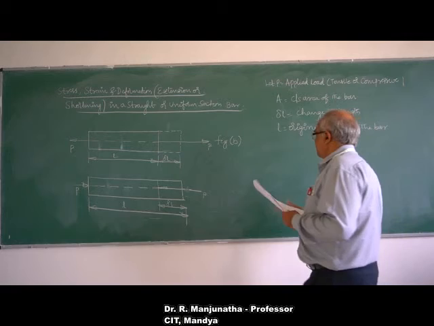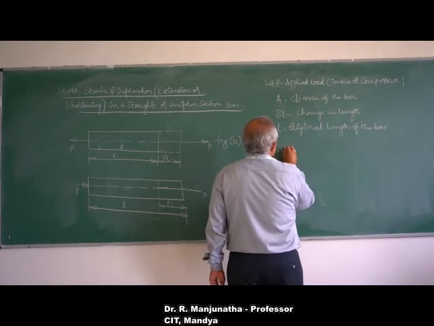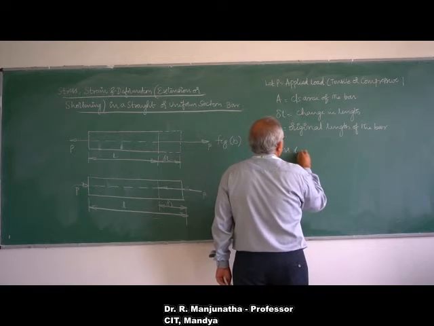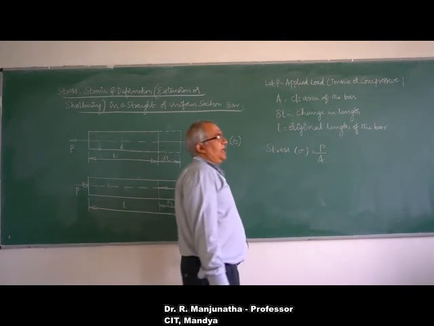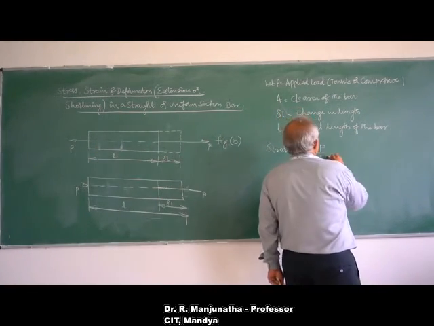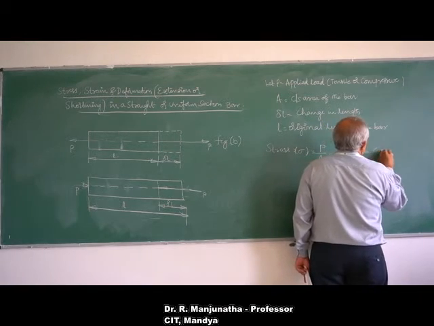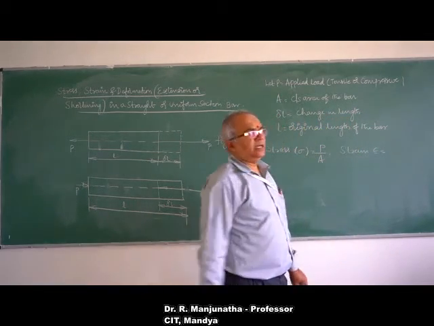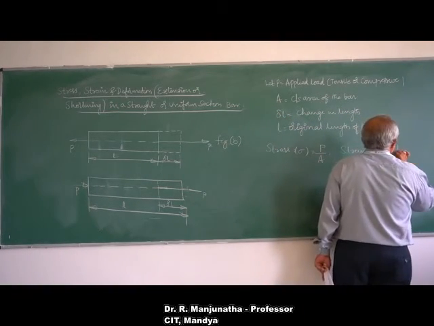So stress is given by sigma. What is the definition of stress? The load applied divided by the original cross-sectional area, which is A. And strain, according to the definition, epsilon is equal to the change in length divided by the original length, which is delta L by L.